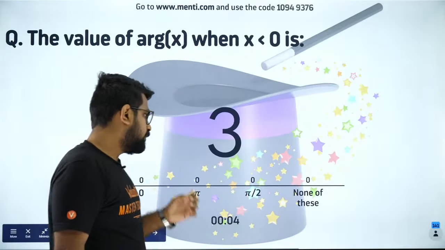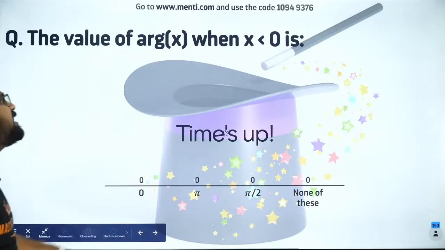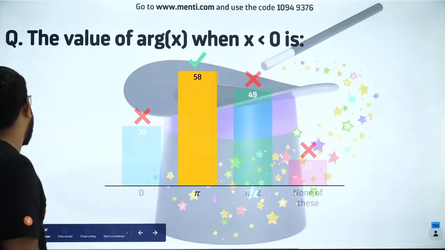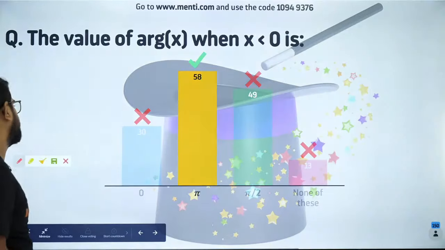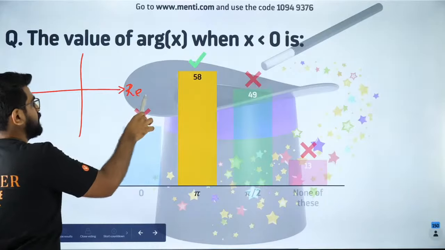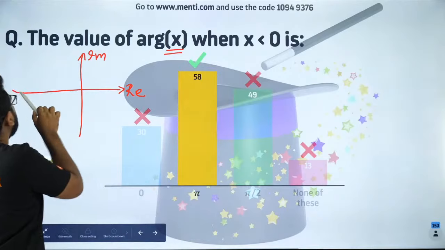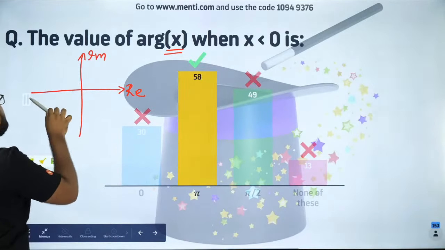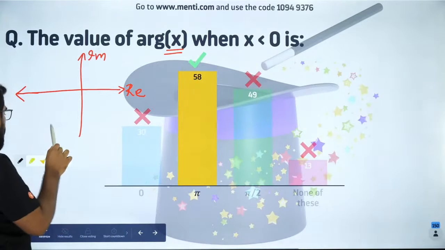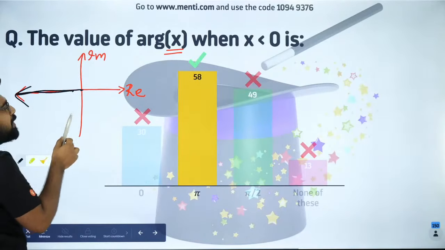Okay. Time is up. So if you have a negative real number, what is the argument? And only 58 people got it correct. What is this? So let's draw the Argand plane. This is called your real axis. This is called your imaginary axis. So if you have a real number, it will lie only on the real axis. And we have a negative real number. Negative real number means it will be over here, on the negative side, only this side. So what is the argument of this?